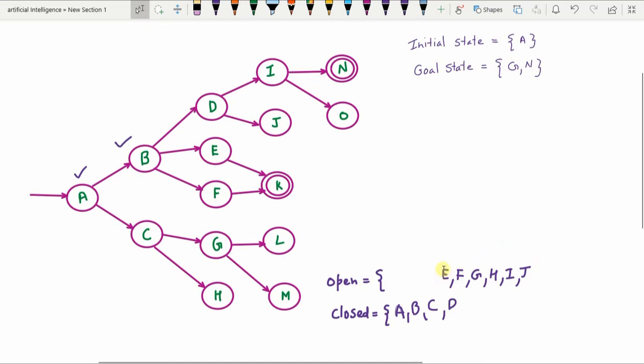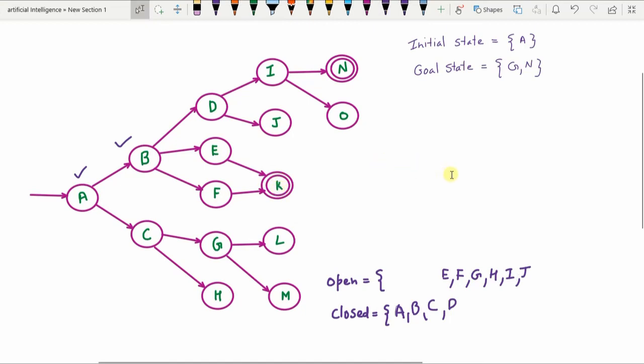Next, E is the frontmost element or the first element of the open list. We check whether E is a goal node. E is not a goal node, so we expand E further. E, when expanded, generates K, that's a child node.